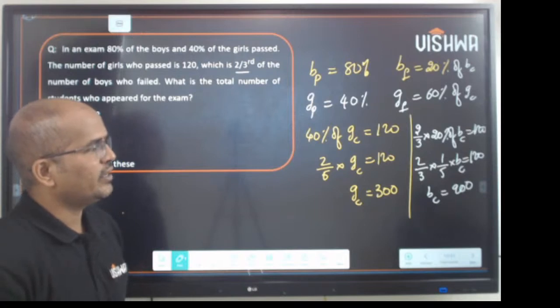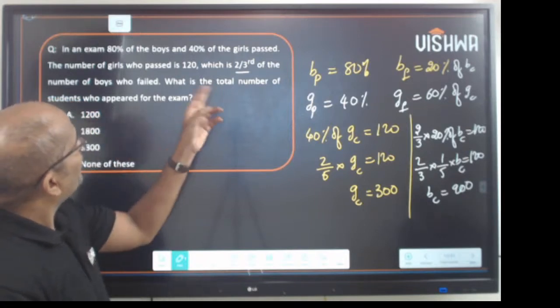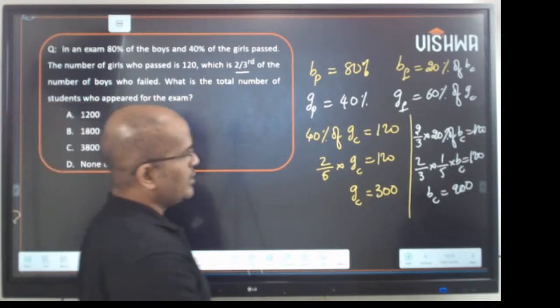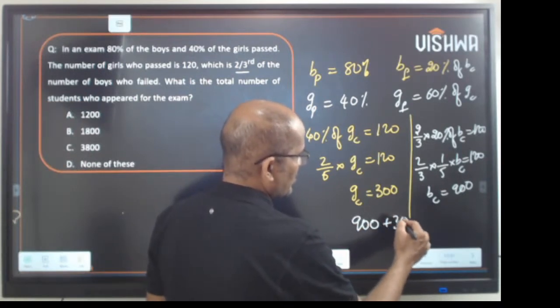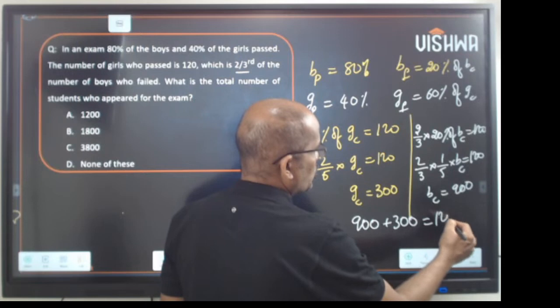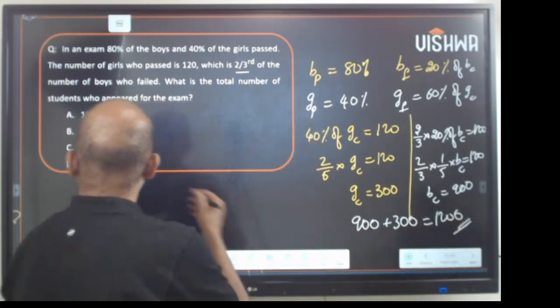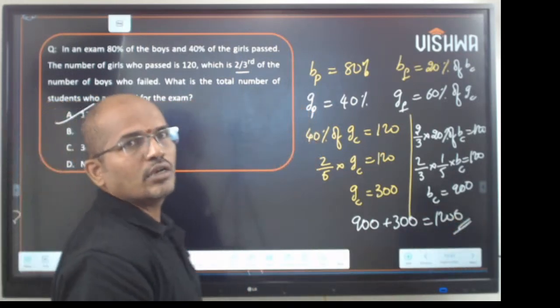Boys count is 900. So find the total number of students. So 900 plus 300 is 1200. So the answer is 1200.